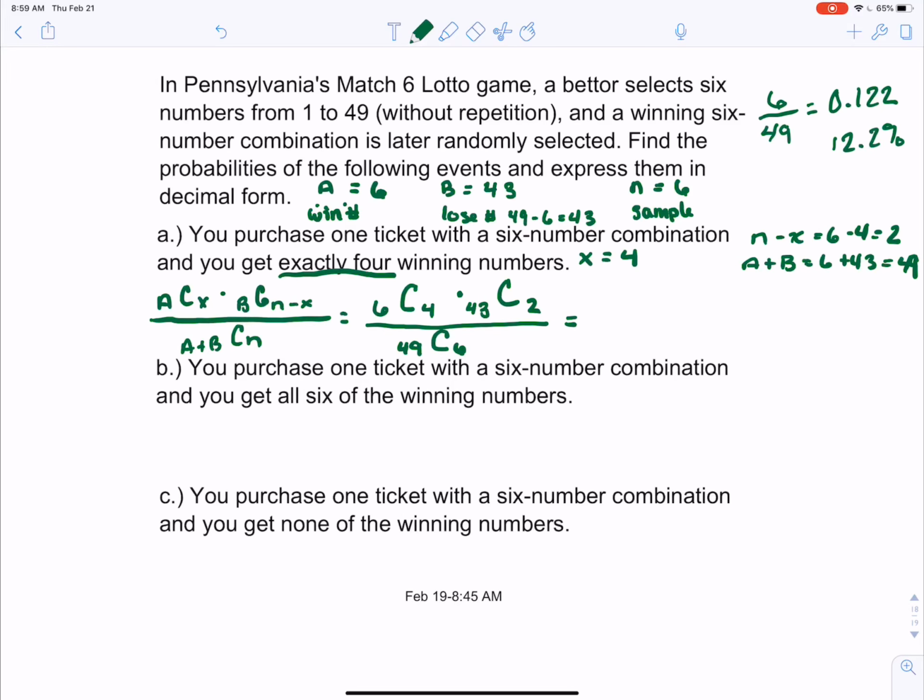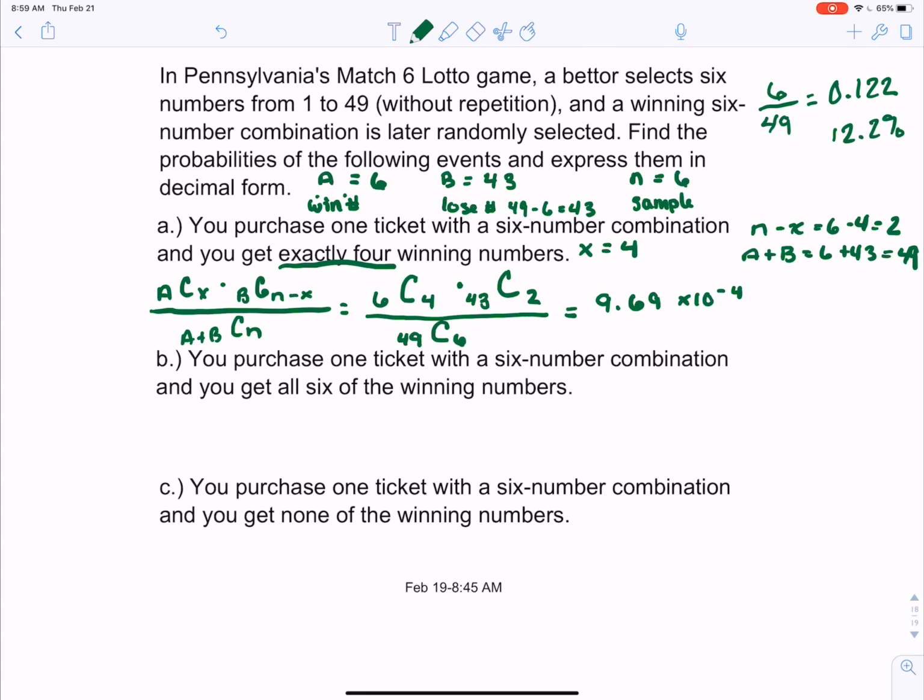When we plug this in our calculator, it'll show us 9.69 when we round to 3 significant figures, and then it'll say E negative 4, which we know means scientific notation, times 10 to the negative 4th power. So if we write that out, we know that's a very small probability of getting exactly 4 winning numbers.